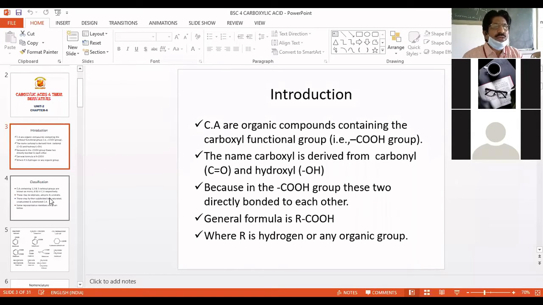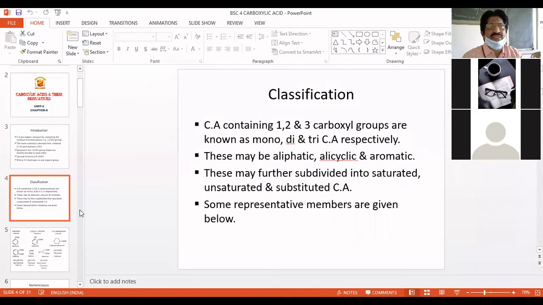Now, how can we classify these carboxylic acids? There are 2 or 3 steps for the classification, not in detail, you don't need it in detail. The carboxylic acid is classified based on the number of carboxyl groups, either 1 or 2 or 3.